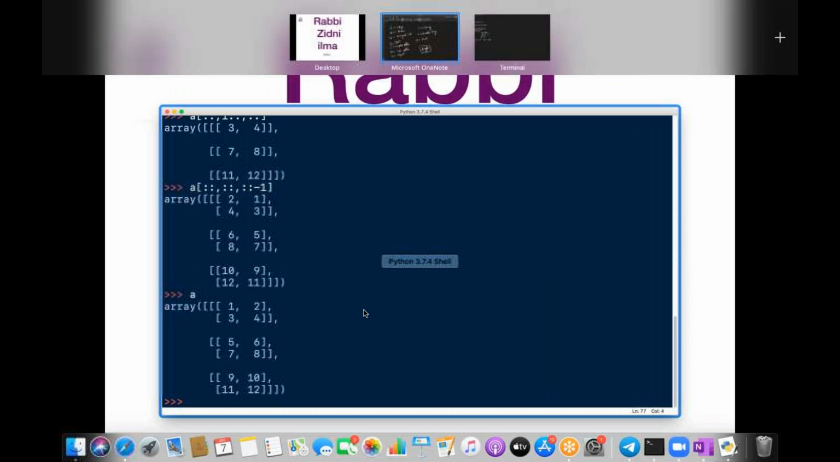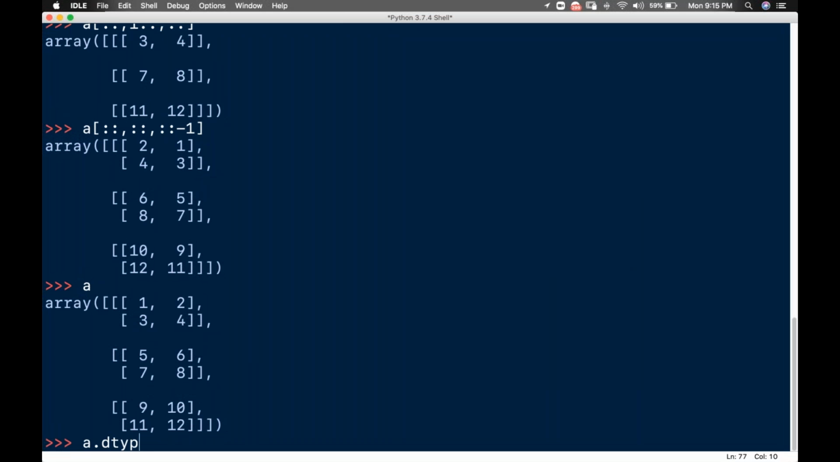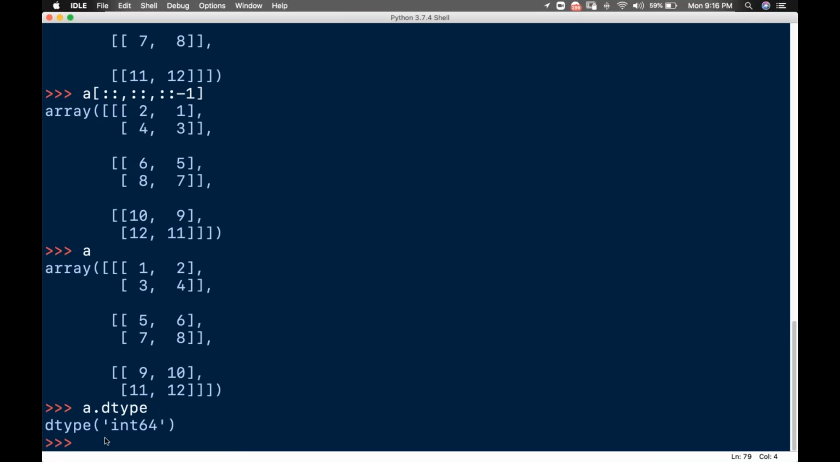For example, I'll just write a.dtype and enter this. What am I getting? I'm getting int64, integer 64. I can even fix the size also, or in numpy I can even change the size also. That one I will tell you how it is.